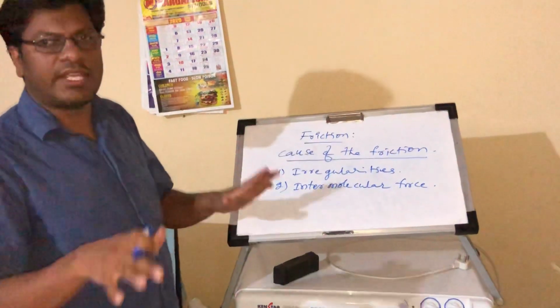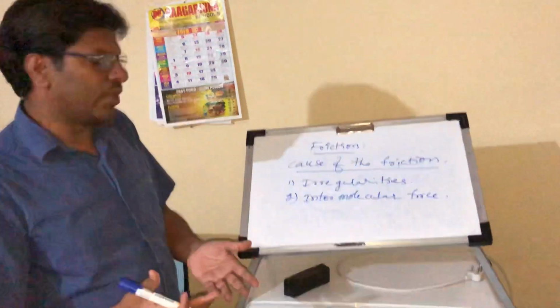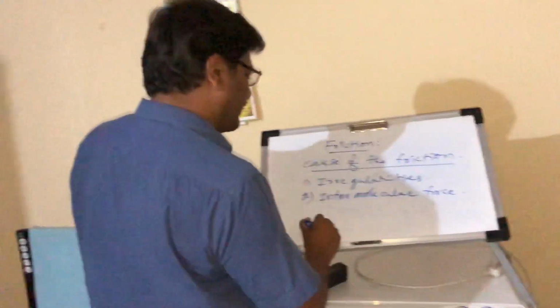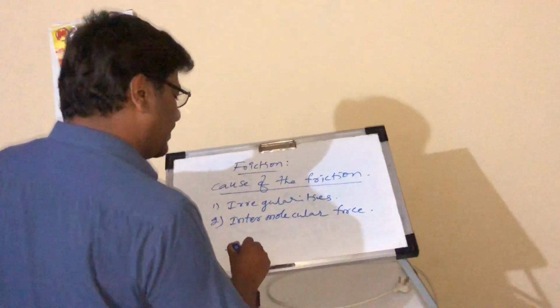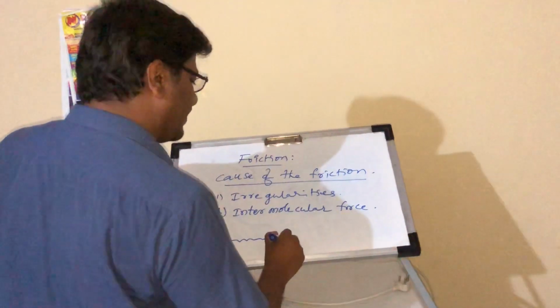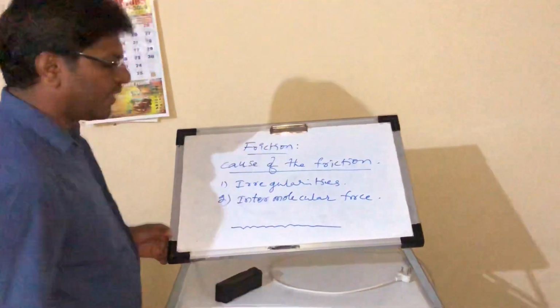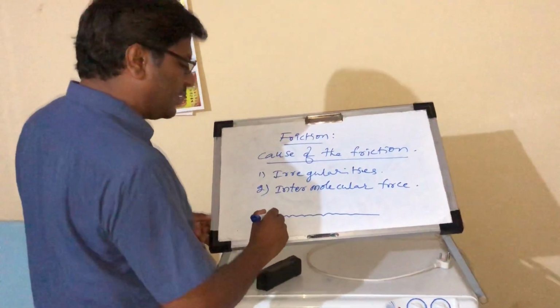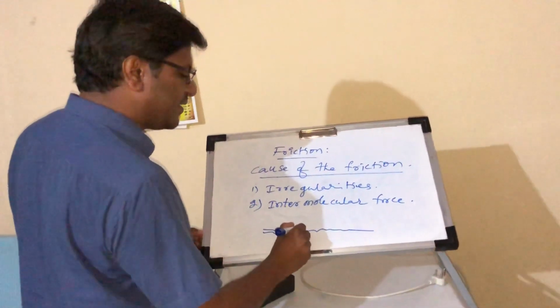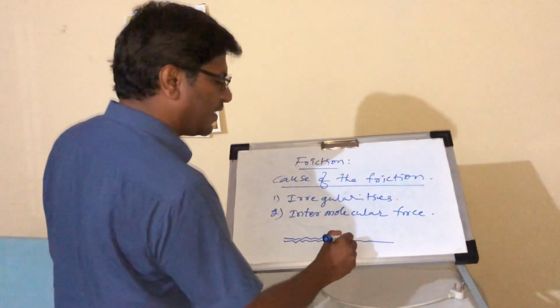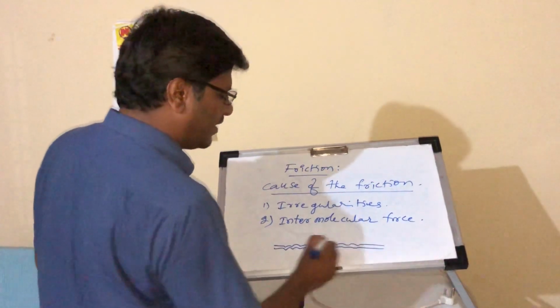Now see here, there is a surface that has irregularities. Next, on this we place an object that also has irregularities. These are the irregularities.